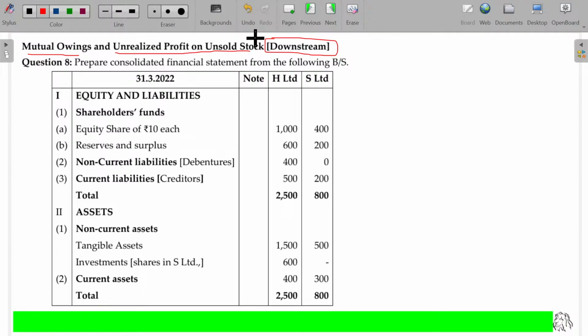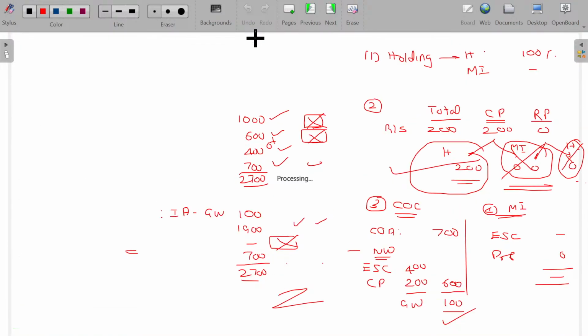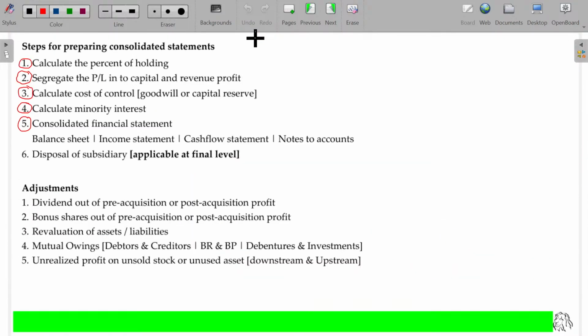In case of upstream, it will be adjusted in both. Holding company share will be adjusted in their own profit and loss, and minority interest share will be adjusted in minority interest value. That's all. So rest of the things will be the same. Already we have studied in amalgamation. Now you can apply the same logics here.